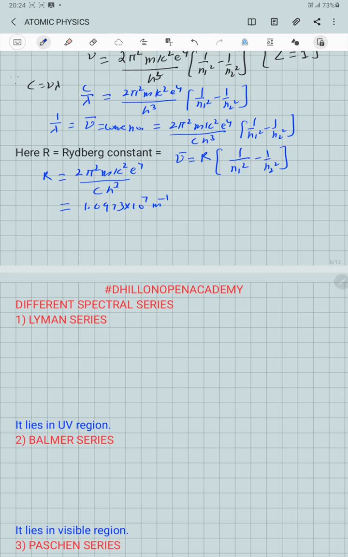If an electron makes a jump from any higher level, that is from second, third, fourth, fifth and so on, to the lower orbit, that is n equal to 1, then we get the first spectral series, which is called the Lyman series, which lies in the ultraviolet region, for which 1 by lambda equal to R into 1 over 1 square minus 1 over n2 square, with n2 equal to 2, 3, 4, 5, and so on.